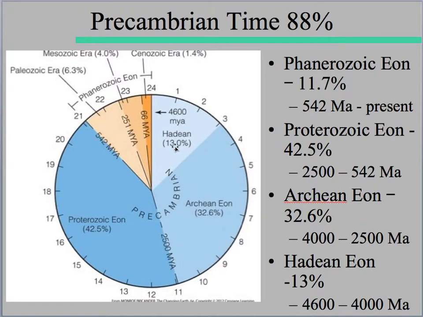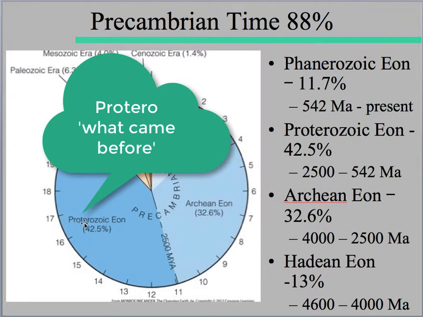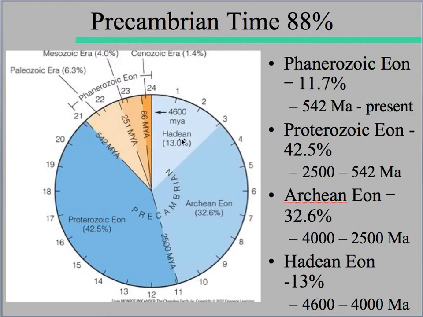So we're looking at 13% of time for the Hadean and about 33% for the Archaean. And note the divisions here. Remember, there are very few fossils. We do see quite a bit more fossils in the Proterozoic time. Remember, proto means what came before animals. Thinking of the Archaean eon, we're looking at 4 billion years to 2.5 billion years ago.